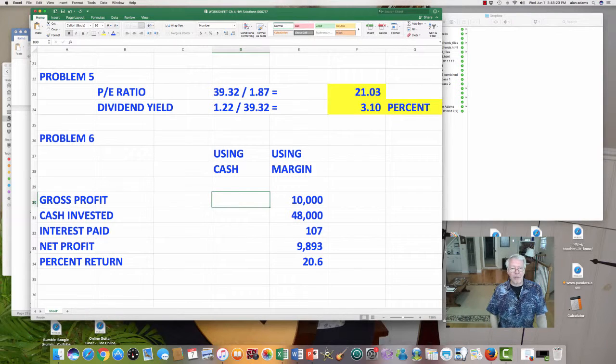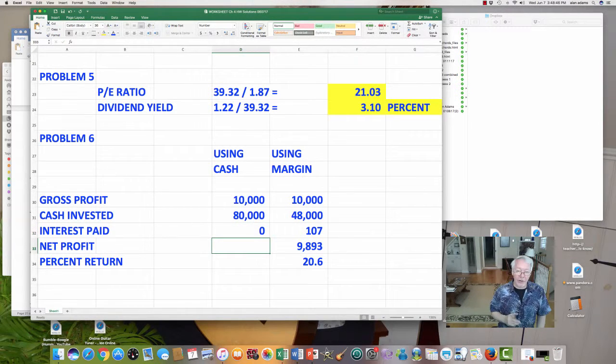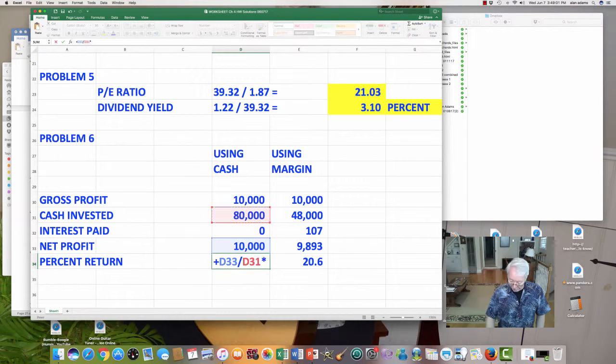All right, what's my gross profit if I use cash? Once again, it's going to be 90,000 minus 80,000, my gross sale price minus my gross purchase price. So in this case, my profit is the same. The amount of cash that I invested is my entire 80,000. I did not use margin. Interest, there won't be any interest if I don't use margin, of course. My net profit is the same, therefore, as my gross profit, again ignoring commissions. My percentage return, like before, is going to be $10,000 divided by how much money I invested times 100 to express it as a percentage.